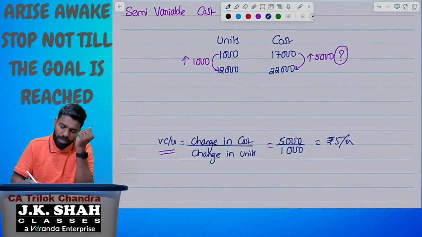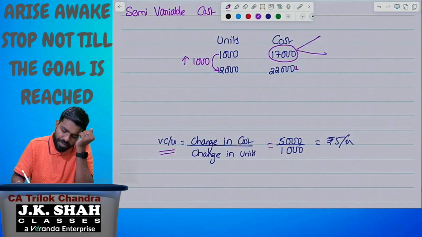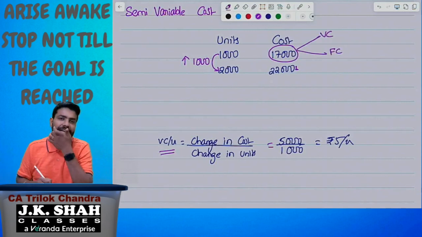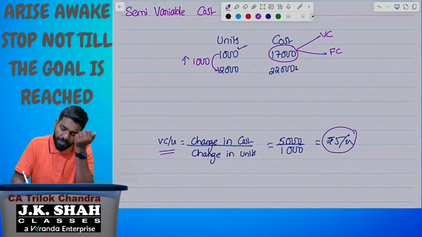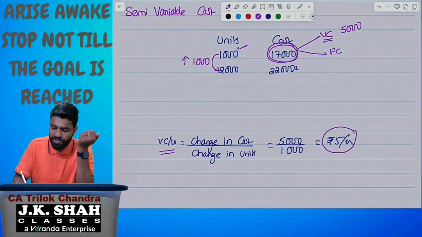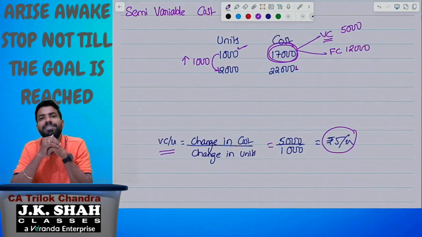Understood? Now I need to know, out of this 17,000, how much is the variable cost and how much is the fixed cost? How to calculate that? Variable cost per unit is 5 rupees. 5 rupees into 1,000, variable cost is 5,000 rupees. Totally 17,000. Out of 17,000, I know the variable cost is 5,000. So how much is the fixed cost? 12,000. So 17,000 is the semi-variable cost.